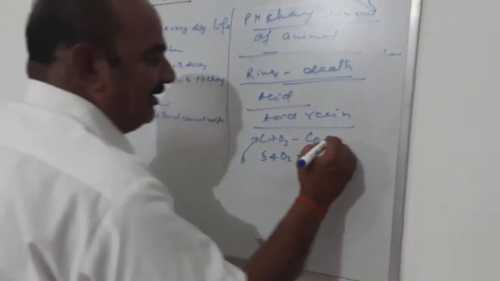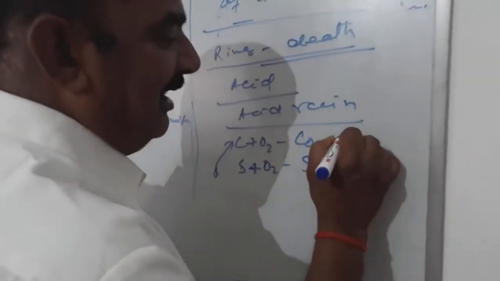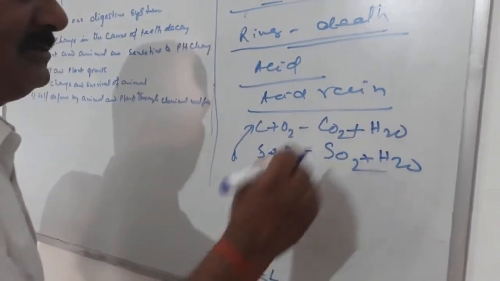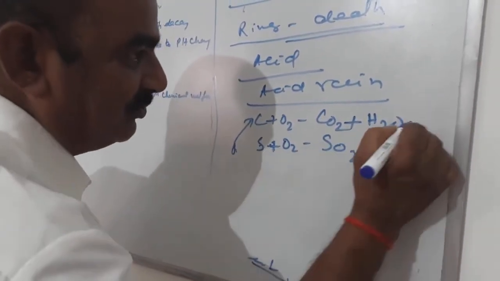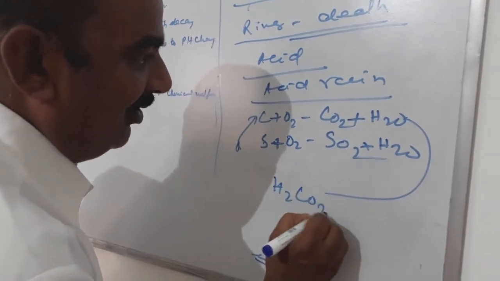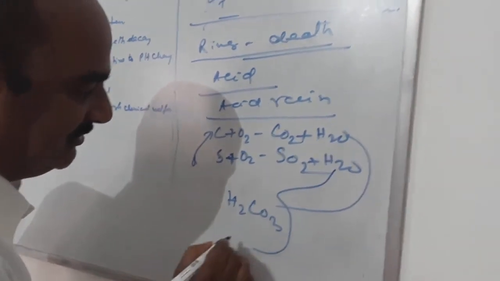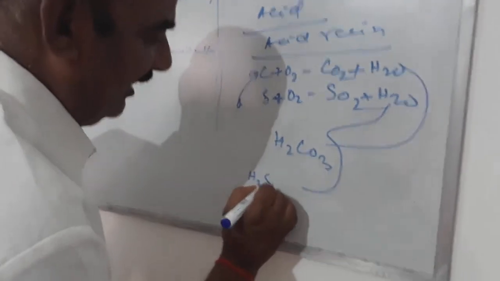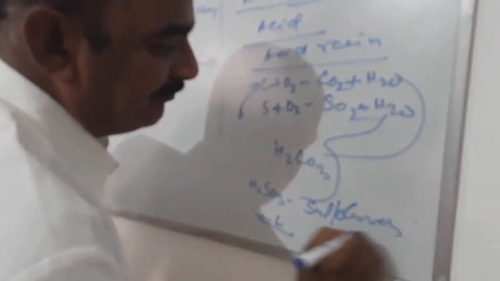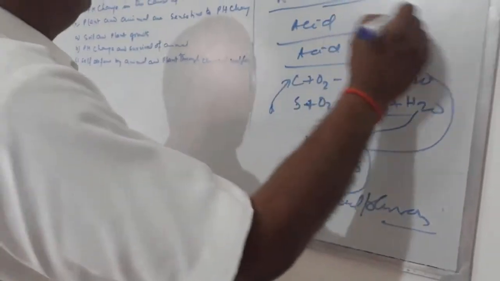This carbon dioxide and sulfur dioxide react with the water in the atmosphere. When rain comes, it mixes and becomes carbonic acid, H2CO3, or sulfurous acid, H2SO3. So it makes the water more acidic.